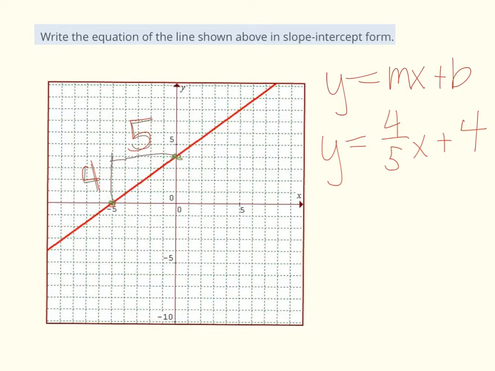So, recap. Find the slope using rise over run. So we counted from one space to the next. We had to figure out how far up or down we go, and then how far to the right. So we went up 4 spaces over 5, so that means our slope was 4 over 5. And then the y-intercept we get from looking at the graph, wherever the line crosses the y-axis, that's going to be our y-intercept.